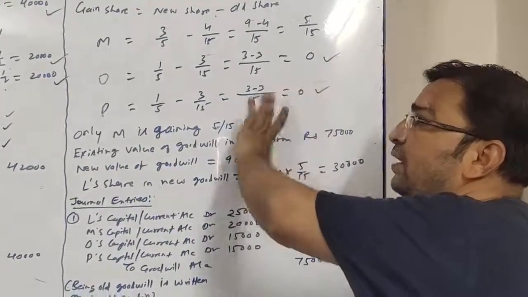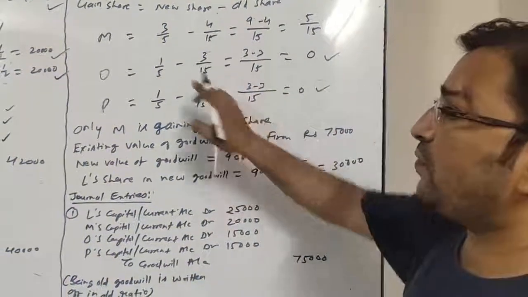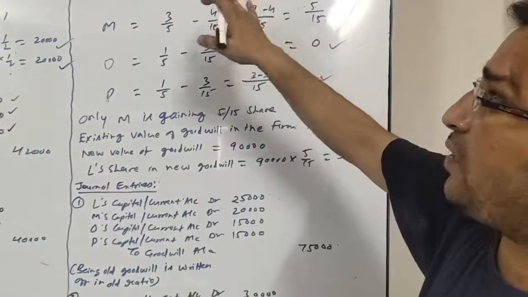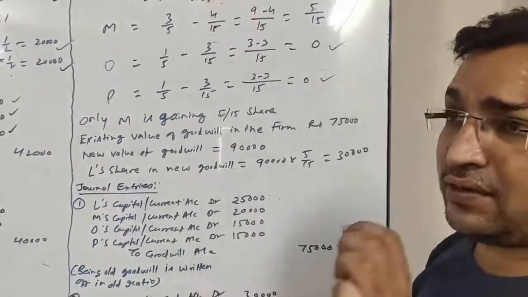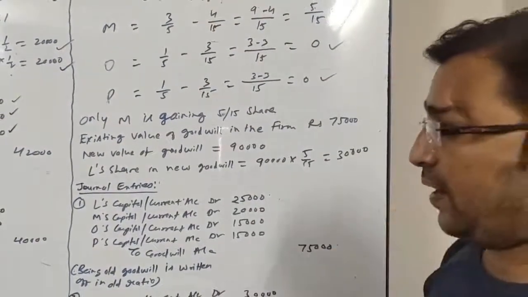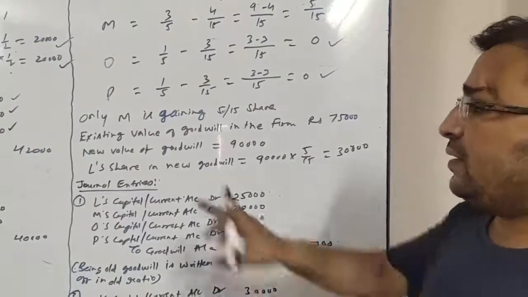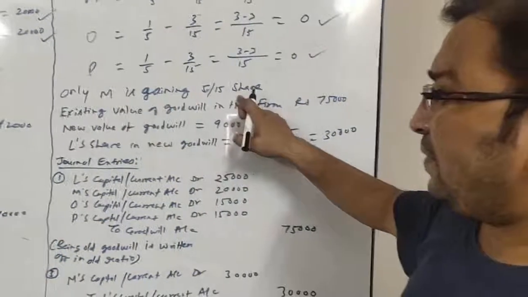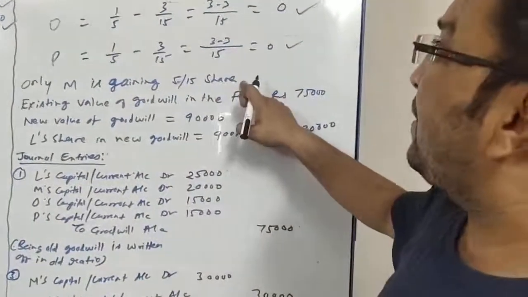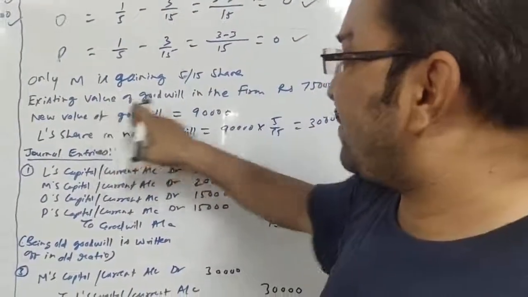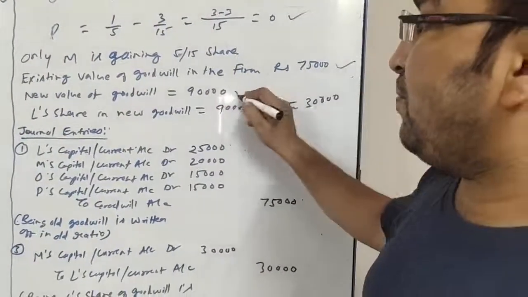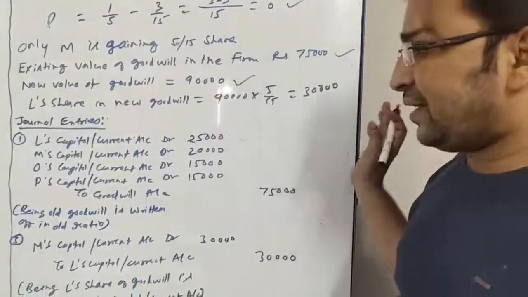That is, only one person is gaining. Who is that person? M. So whatever goodwill will be paid to L, that will be adjusted to the capital or current account of M. Okay, right? So here only M is gaining, that is 5 by 15 share. Existing value of goodwill given to us is rupees 75,000, new value is 90,000.